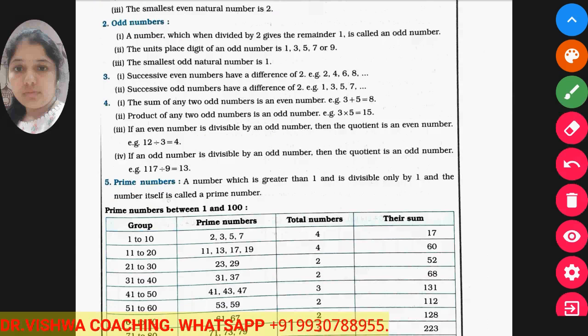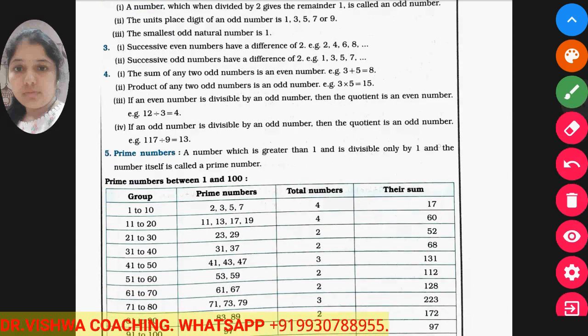Now the sum of any two odd numbers is an even number. If you add any two even numbers, you will get an even number only. The product of any two odd numbers is always odd. So keep these two things in mind: the sum of two odd numbers is even and the product of two odd numbers is always odd.